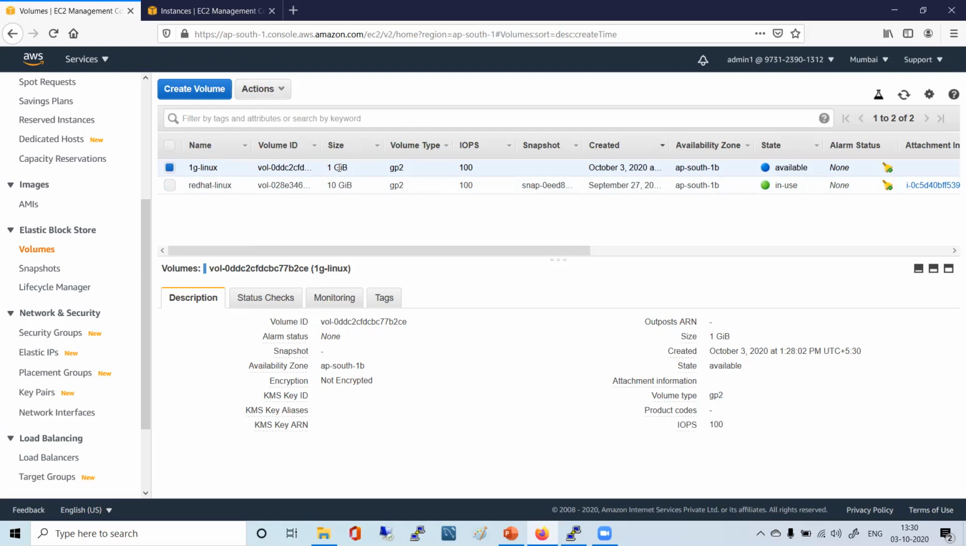If by mistake I have created the volume in a wrong AZ, can the AZ be changed later? No, it cannot be changed. I have to delete it. Snapshot ID will be blank. Encryption will be blank. Now we will click on add tag. You put a name tag. And then click create volume.